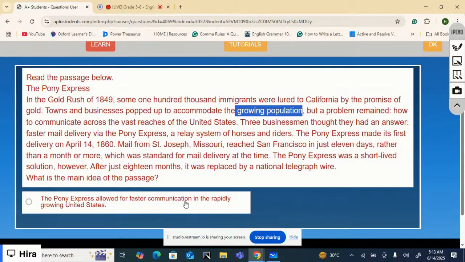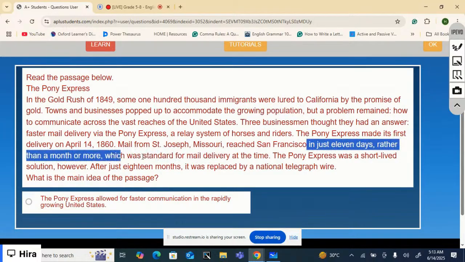How do we know this? Because the Pony Express delivered its first mail in just 11 days. Where is it mentioned? It is mentioned here that it reached San Francisco in just 11 days rather than a month or more, which was standard for mail delivery at the time. So, the details in the text prove this main idea, that the Pony Express allowed for faster communication in the rapidly growing United States.